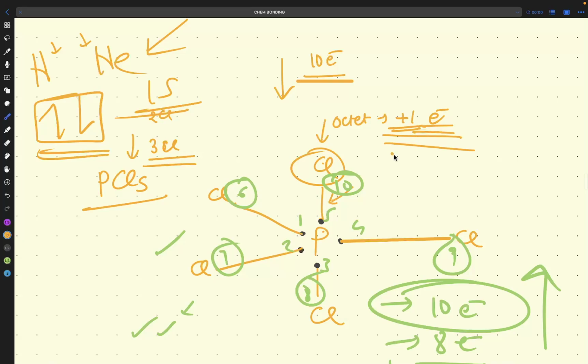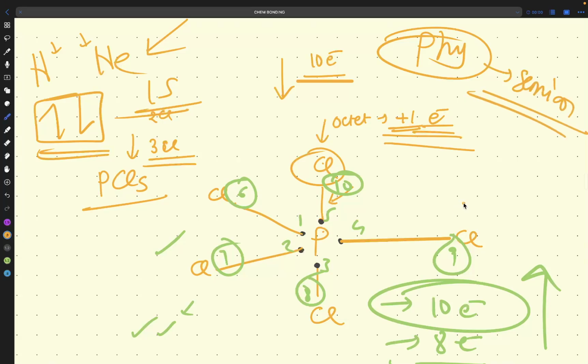The reason is, if you focus on the hypervalent concept, in physics also, in the semiconductor chapter in 12th standard, there are points on hypervalent and hypovalent. We have different types of semiconductors. So what is happening here?